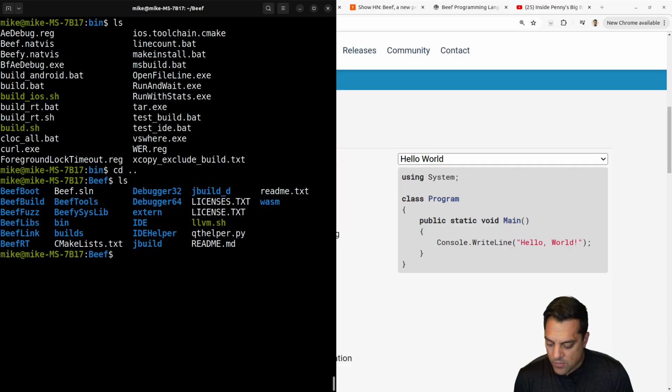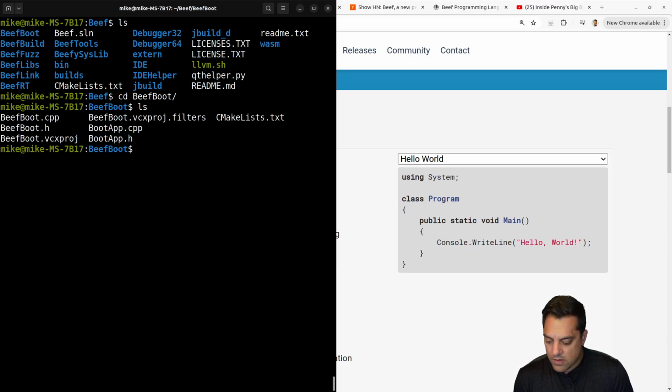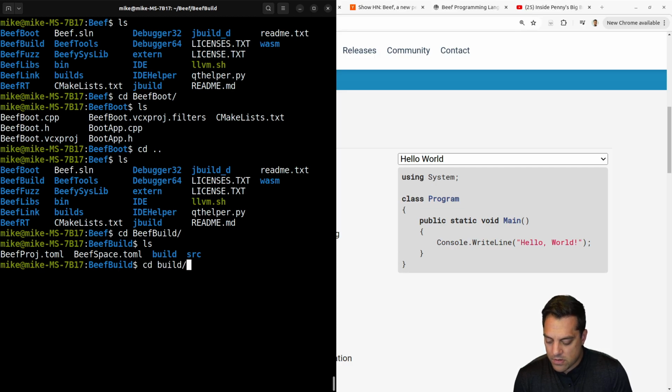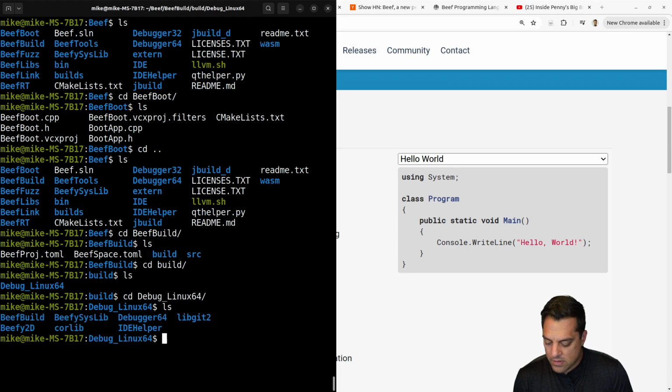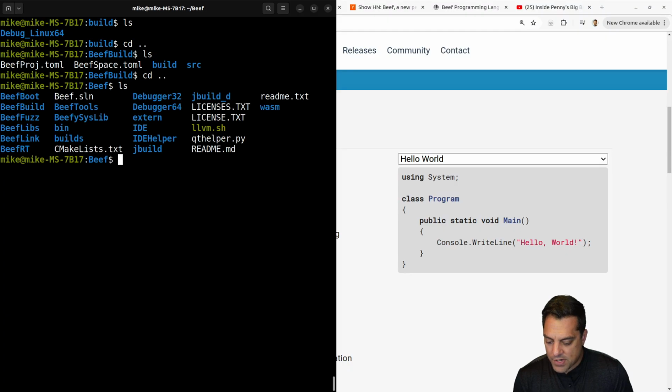How do I get this thing working here? Let's see. Is it in builds folder? Let's see, I got the beef boot here. What is that here? Okay, those are the projects there. Beef build. I wonder if that's a build tool here. Debug, Linux. What do I got here? Some of the libraries. Let's see if I read the README page here, if I get to something.